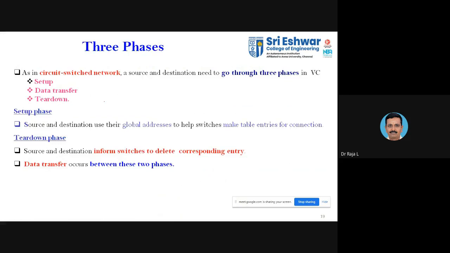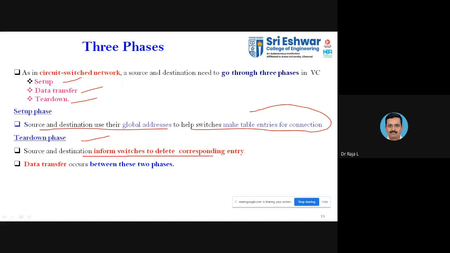In the virtual circuit approach, we have three phases. As I told, it is similar to circuit switching, combined with the packet switching concept. Here you have the setup phase, data transfer, and the teardown phase. In the setup phase, the source and destination use a global address to help the switches make the entries for the connection. In the teardown phase, the source and destination inform the switches to delete the corresponding entry.